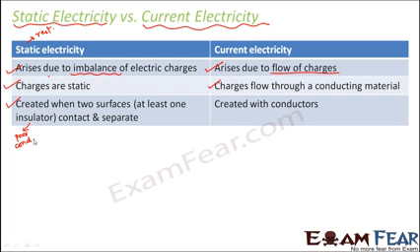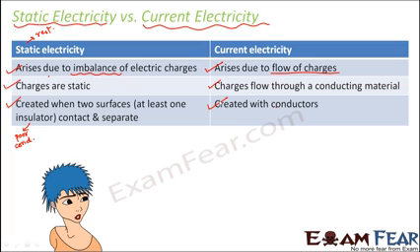But in case of current electricity, it is created with conductors, because those materials which do not allow charges to flow through them, obviously in those materials you will not find current electricity. So here also metals are very good conductors of electricity, whereas plastics, they are bad conductors of electricity.